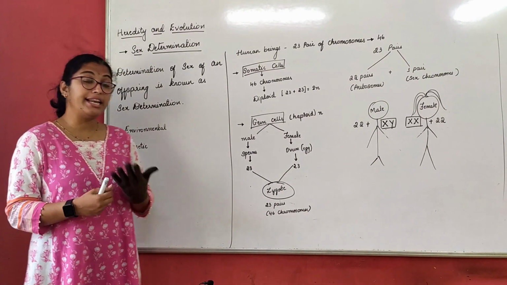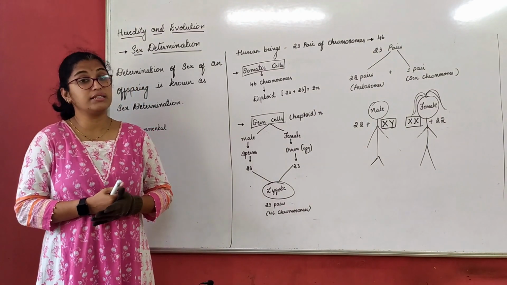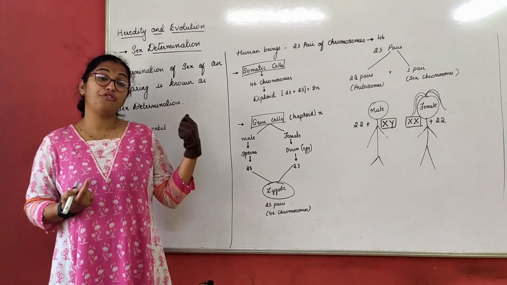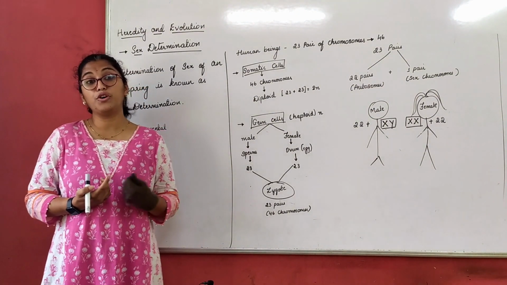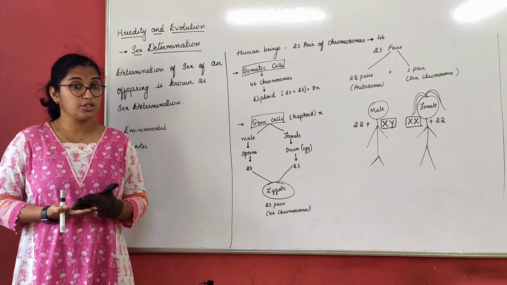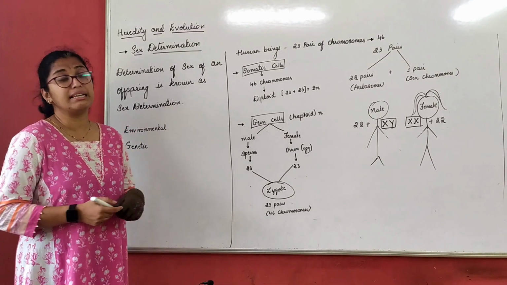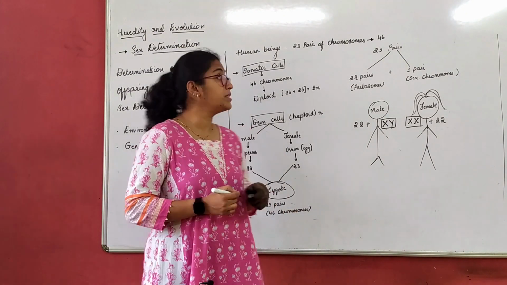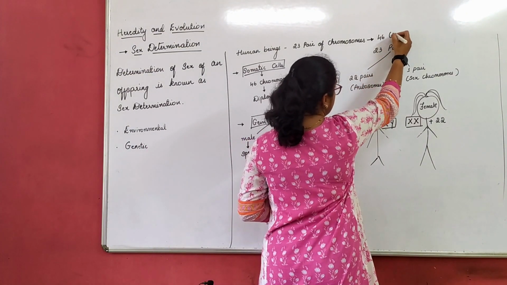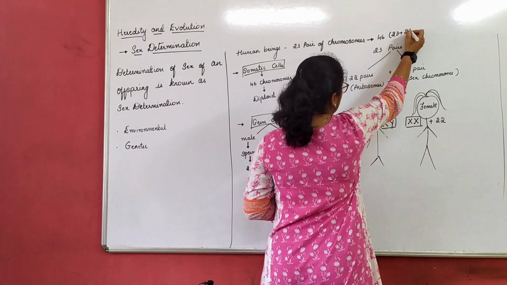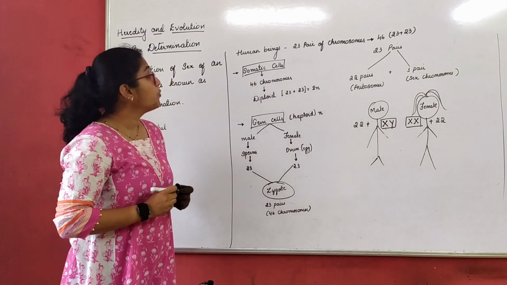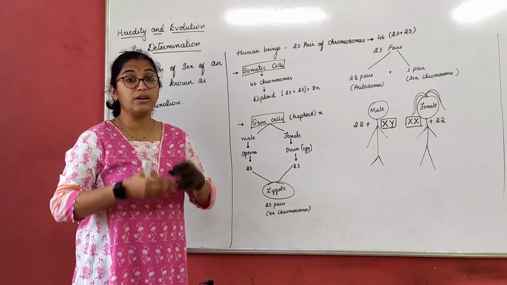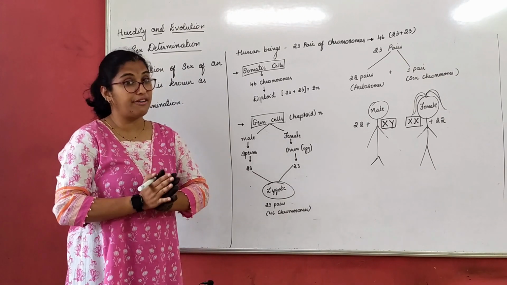But when we talk about genetic factors responsible for sex determination, that is in some animals and human beings, the gender of a baby is decided by a type of chromosome called the sex chromosome. We'll study that in detail now. Human beings have 23 pairs of chromosomes, that is 46, nothing but 23 plus 23, right? Now, out of these 23 chromosomes, first let us understand how they are divided, where exactly these chromosomes are found.